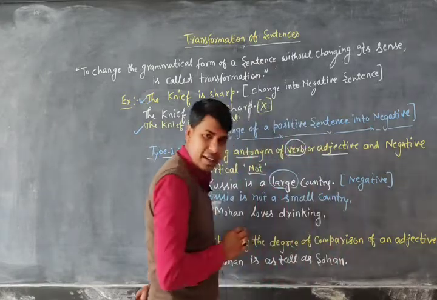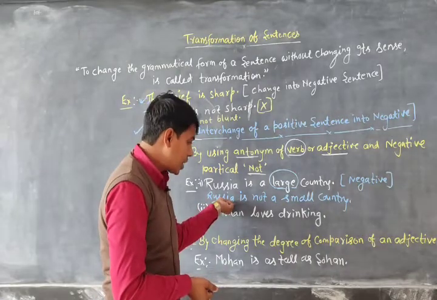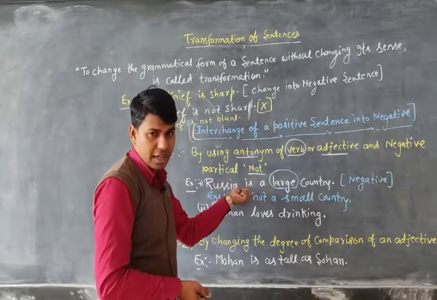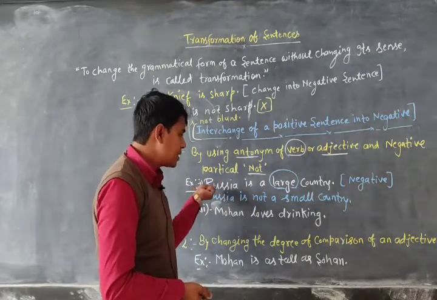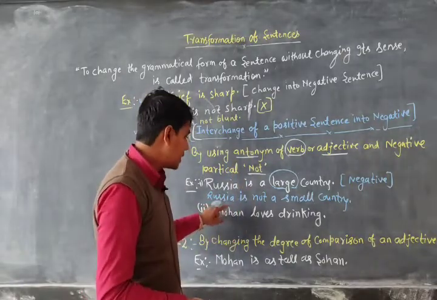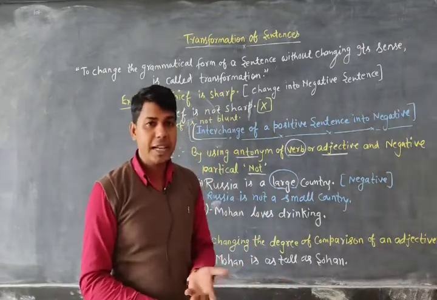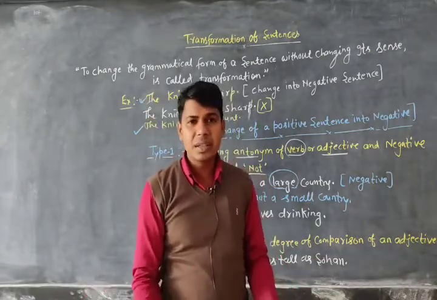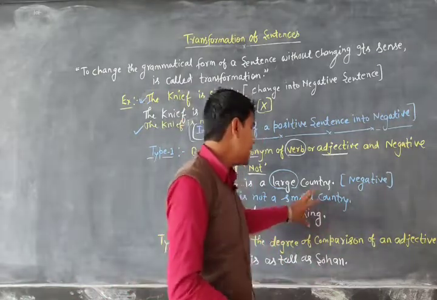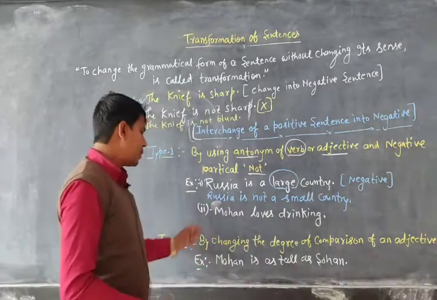country. Okay dear, so you can see the grammatical form has been changed from positive to negative, but the meaning is the same as above. In the first sentence we know that Russia is a large country, and in the second sentence Russia is not a small country. If Russia is not a small country, then what is it? Russia is obviously a large country. So this is the transformation. Let's see one more example for you.